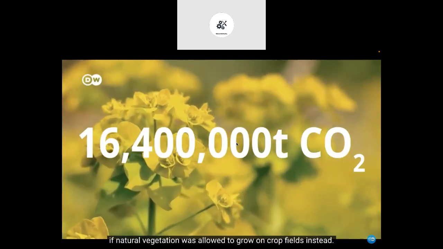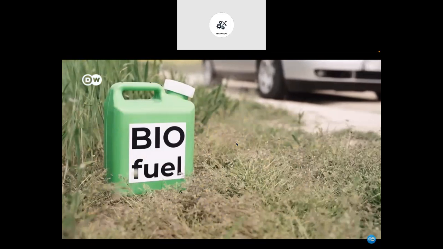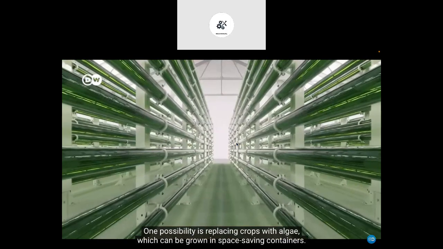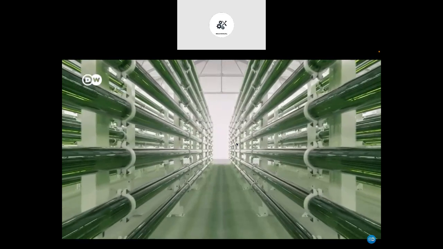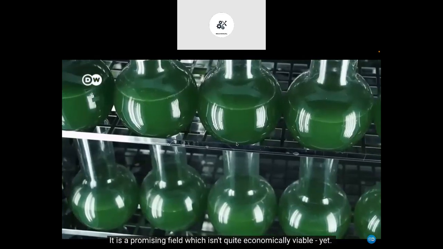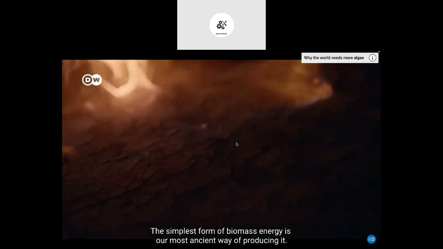A study carried out in Germany found that using biofuels can help save 9.2 million tons of the country's annual CO2 emissions. But 16.4 million tons could be sequestered if natural vegetation was allowed to grow on crop fields instead. One possibility is replacing crops with algae, which can be grown in space-saving containers.